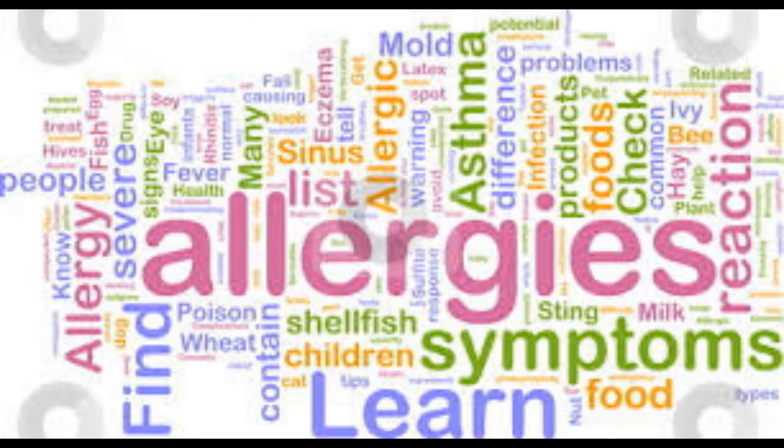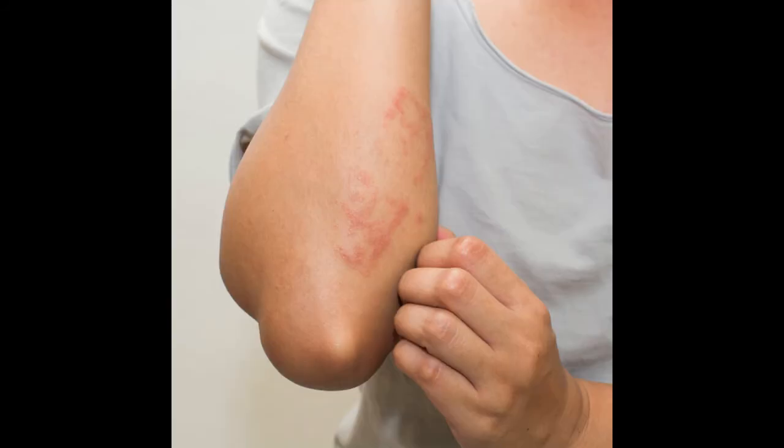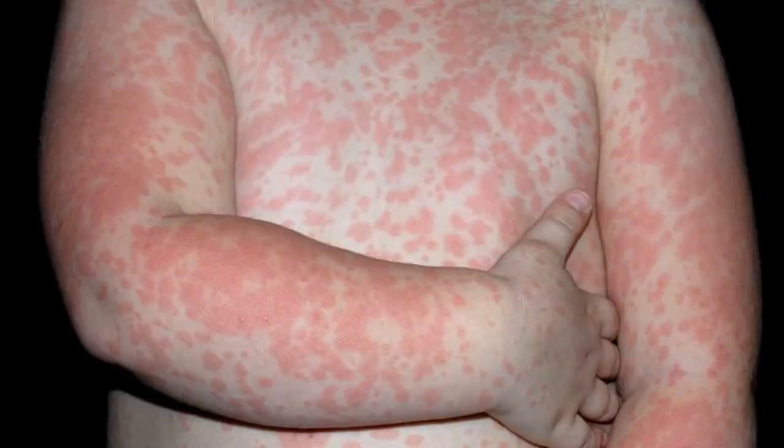What are the various symptoms of allergies? Different people have different kinds of symptoms for different allergic reactions. The symptoms may range from mild to severe conditions. In some cases there can be multiple symptoms in a single individual. The symptoms may be specific to a particular region or to a local organ in our body, or they may spread to the whole body also.